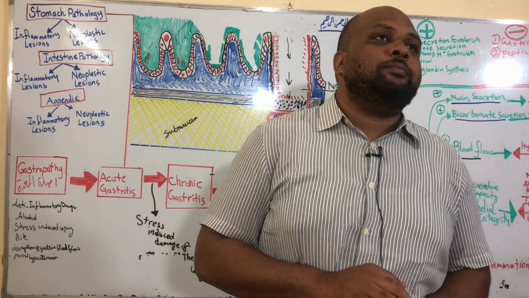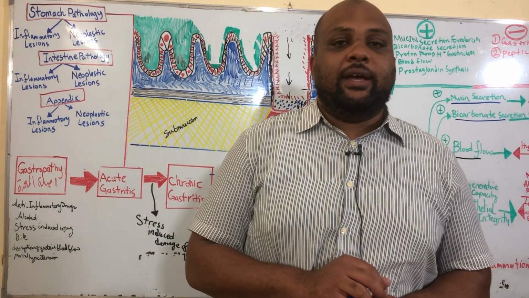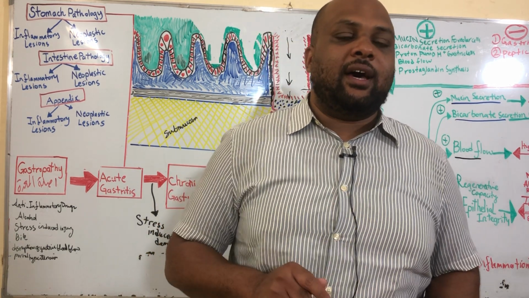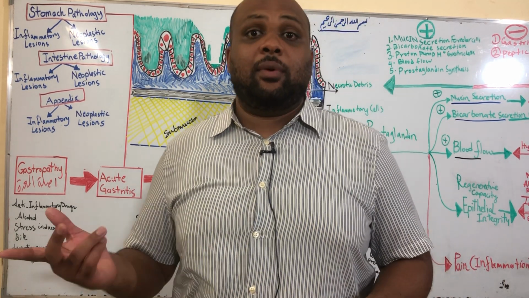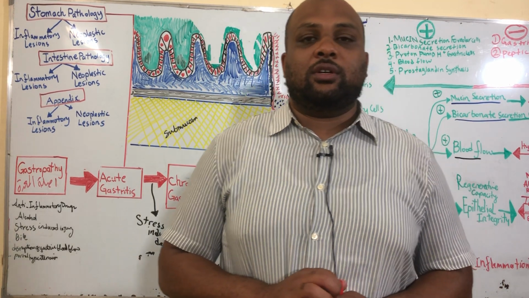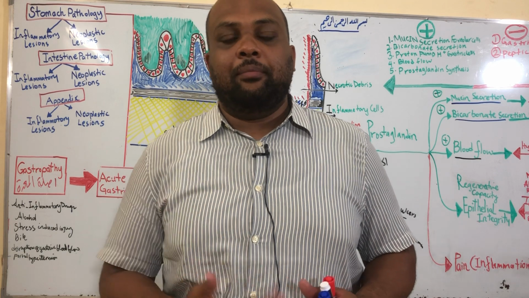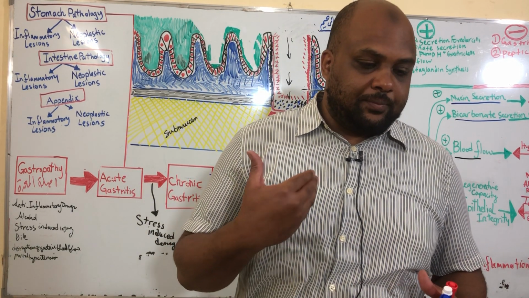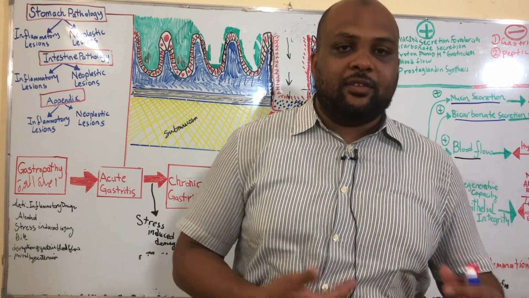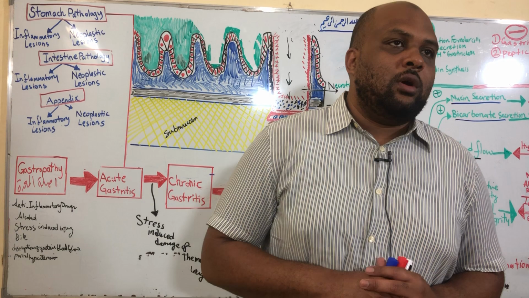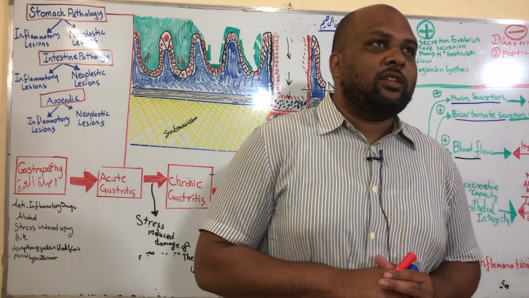Also, there are antibody tests called anti-Helicobacter antibodies. We could also culture bacteria from a specimen. We could take a specimen from the stomach and look for the Helicobacter bacteria.